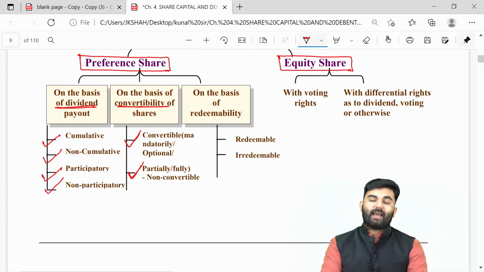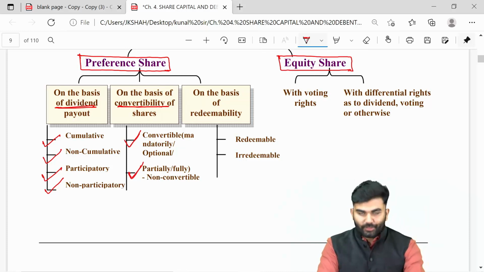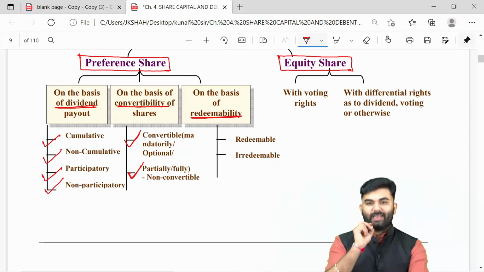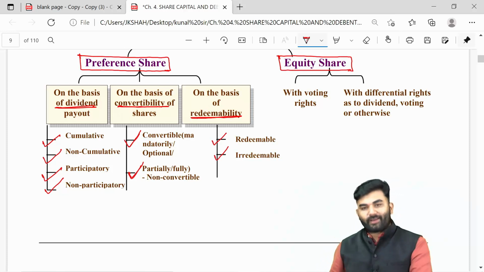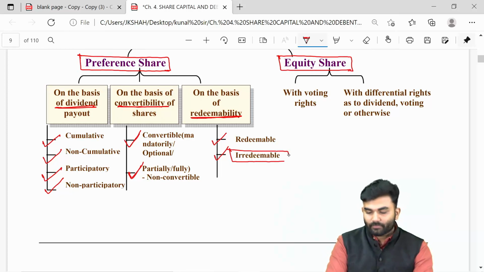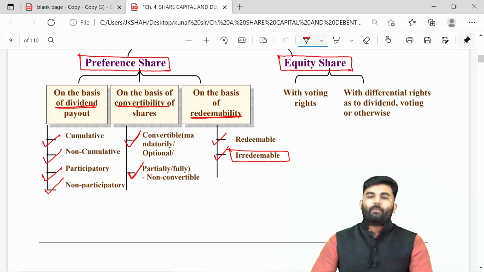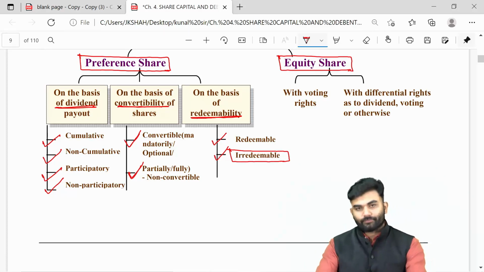Such conversions can either be mandatory or even optional in nature. A preference share can also be classified on the basis of redeemability, wherein it can either be a redeemable preference share or an irredeemable preference share. However, the concept of irredeemable preference share has been completely scrapped off.